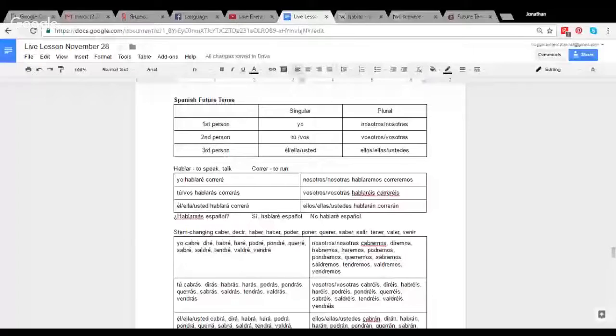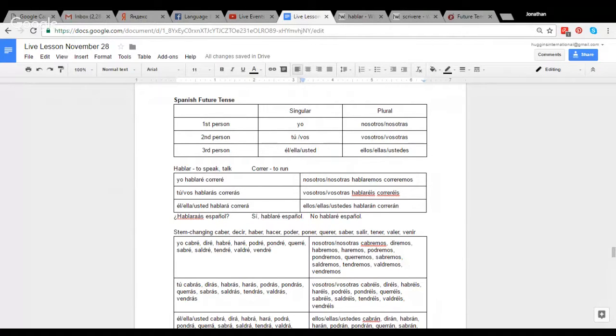Let me get a screen share here and you can take a look at some of these conjugation tables. Okay, so again, we have these subject pronouns, the yo, tú, vos, él, ella, usted, nosotros, nosotras, vosotros, vosotras, ellos, ellas, ustedes. And the endings are quite simple.